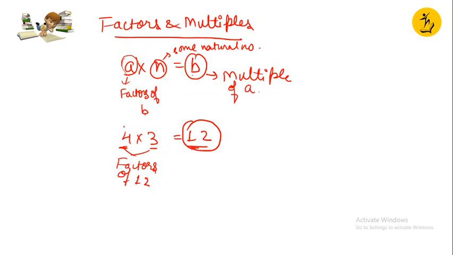Because when we are multiplying 4 and 3, it gives us 12. Right, children? These are basically two sides of a coin. If these are factors, then the product becomes the multiple. So this was the basics of factors and multiples. Let me take one more example.